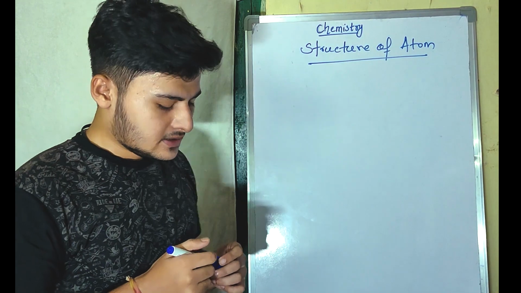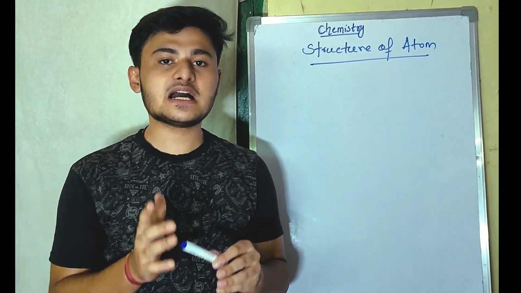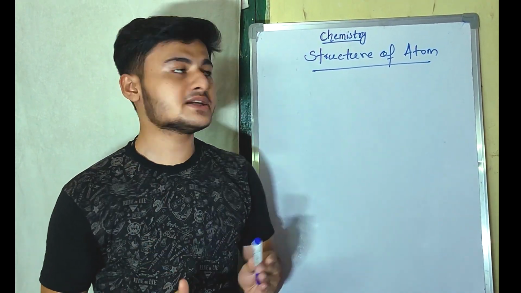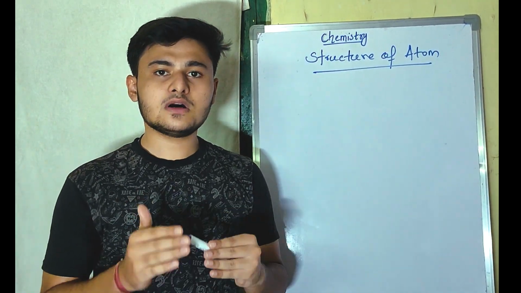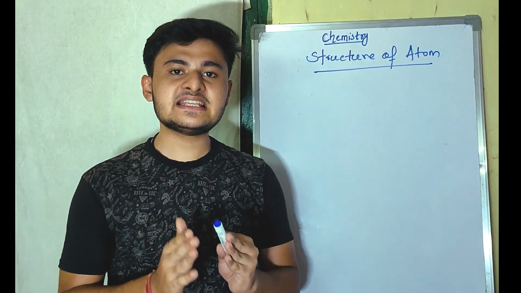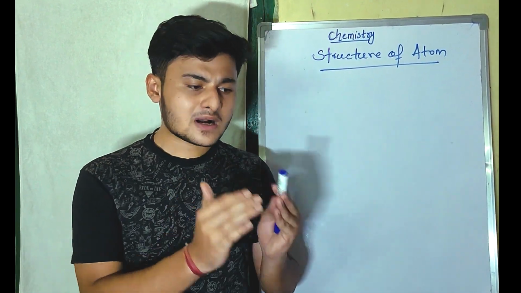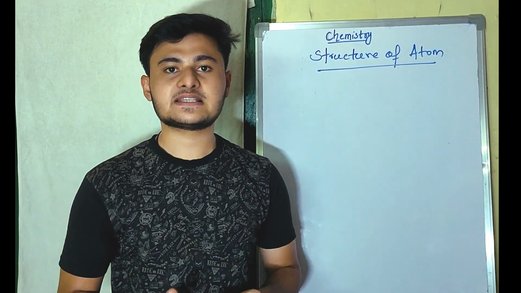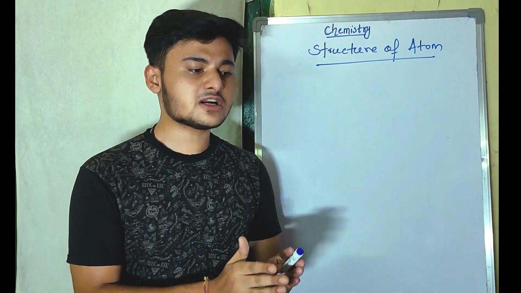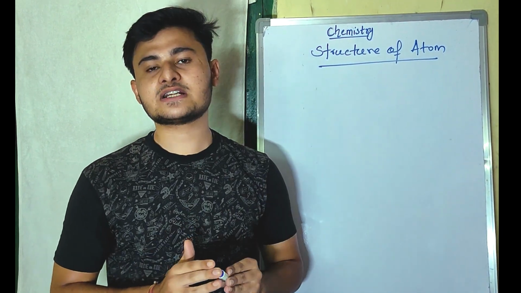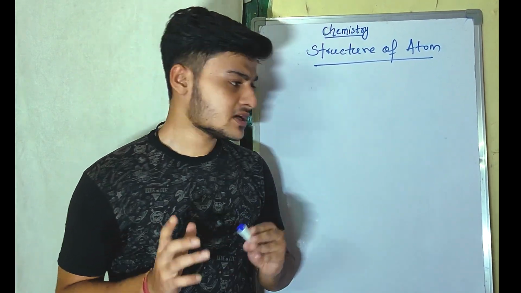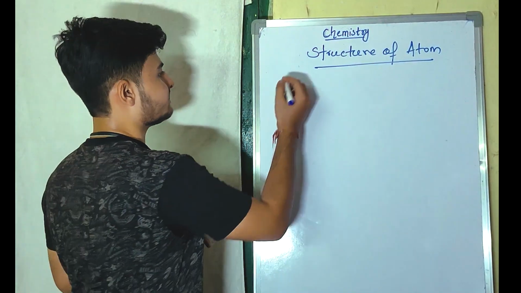Structure of Atom. The chapter itself suggests that we are going to learn about the different concepts and different aspects that are related to the atom. So in order to go deep into chemistry, it is very important to learn every concept that is related to the atom and the subatomic particles related to it, for example electrons, protons, and neutrons. It is very important to understand this because without understanding the periodic table, without understanding each atom and its constituents, it will be very difficult for us to understand the further chapters. So let's begin with the atomic structure.